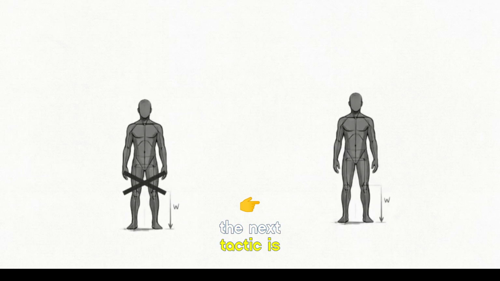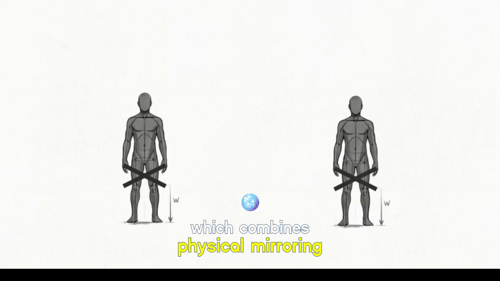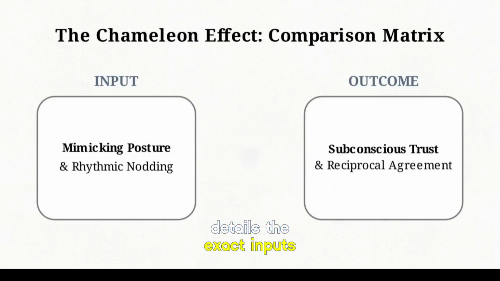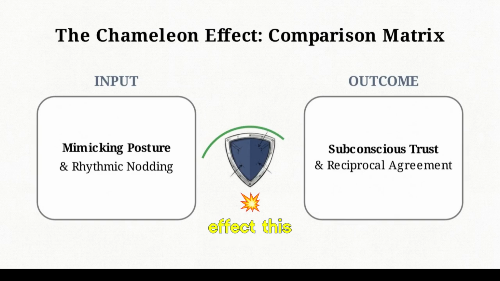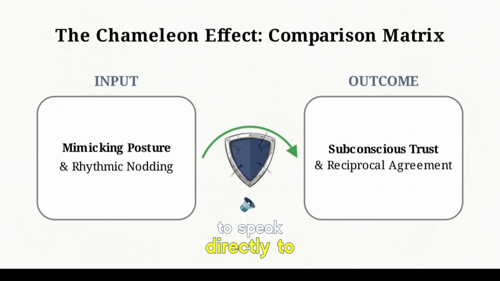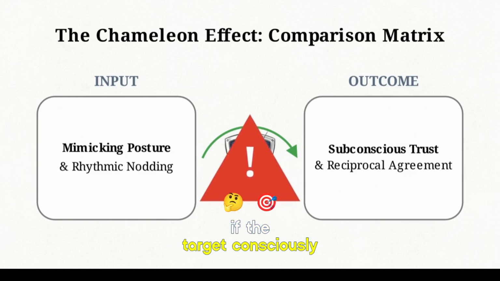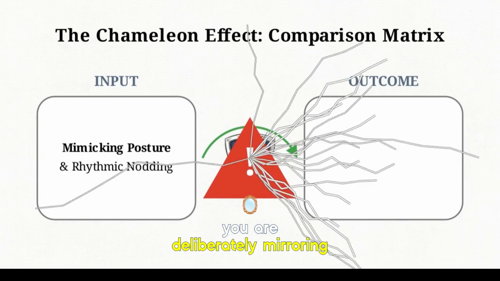The next tactic is the chameleon effect, which combines physical mirroring with rhythmic nodding during a conversation. This comparison matrix details the exact inputs and outcomes of the chameleon effect. This physical mimicry signals tribal alignment, bypassing heavy defense mechanisms to speak directly to the target's subconscious, telling them you are safe and similar. However, look at the margin for error. If the target consciously detects that you are deliberately mirroring their movements, trust is instantly shattered.